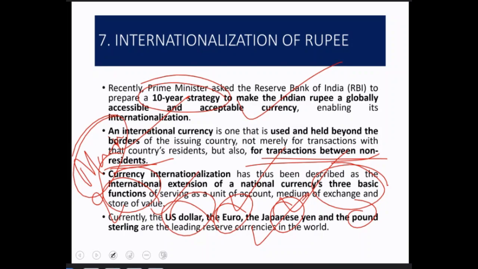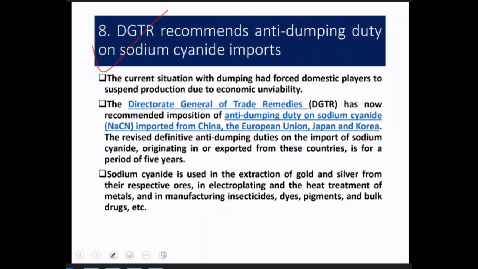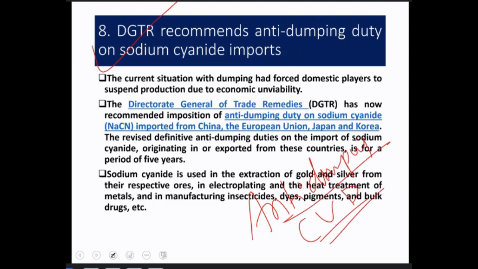Please remember this. Let's go to the second point. Very, very important. There are two terms here. One is anti-dumping. The second term I am telling you about, although it is not mentioned here, is countervailing duty. So any current affairs related to these two duties or these two terms is very, very important. Let us first understand what is anti-dumping, and then countervailing duty. Although the news is only about anti-dumping, you should have the associated context. So let us discuss that.